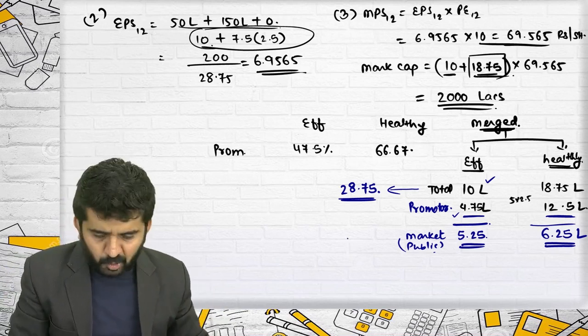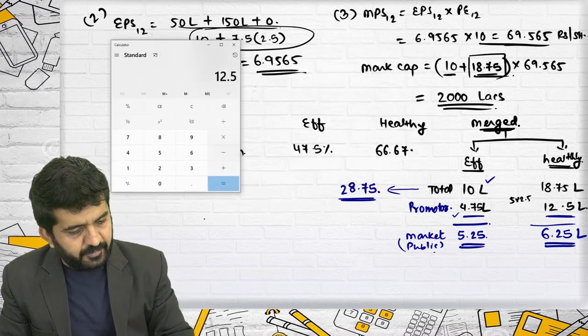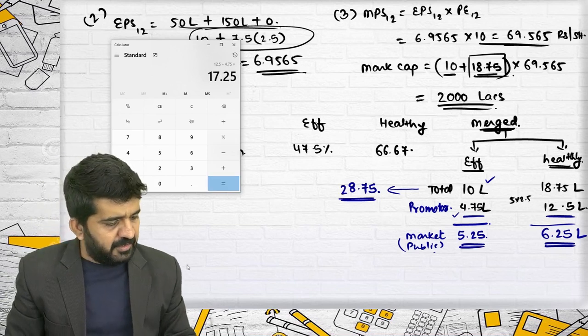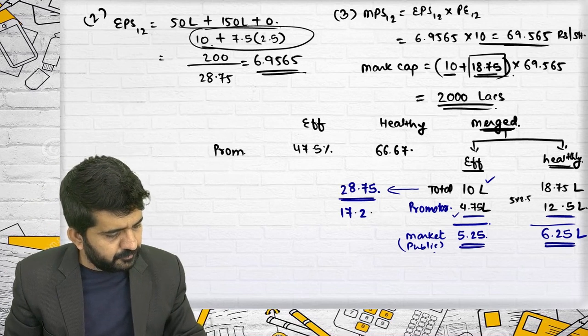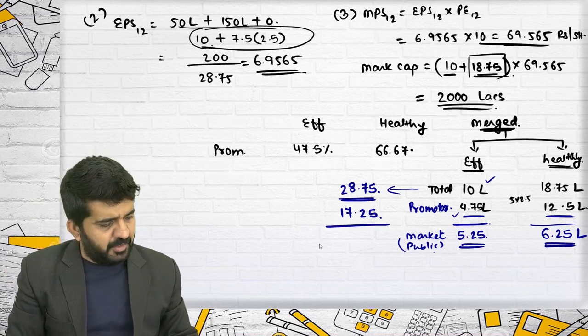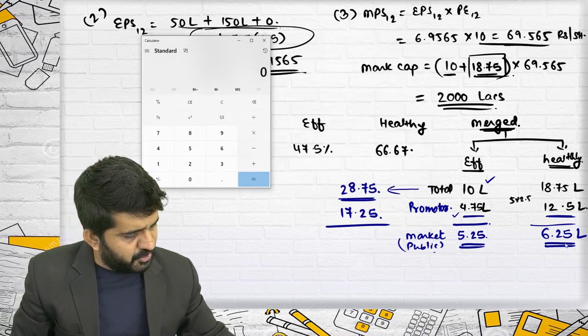So, what is the total promoter holding? It is 12.5 plus 4.75, which is nothing but 17.25. How many shares will be in the market? 5.25 plus 6.25.